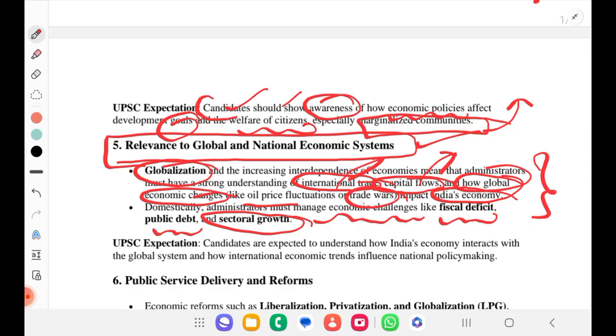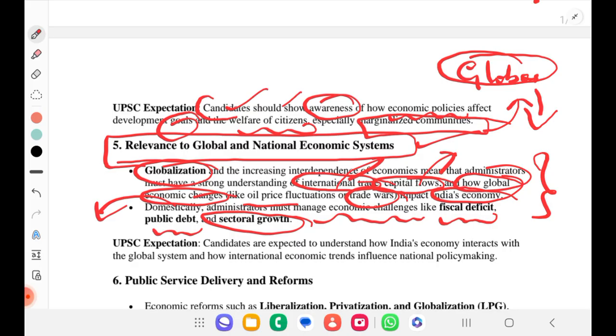How will you understand the economic changes globally like oil fluctuations, trade wars, etc.? We know globalization is making a global interdependence of economies, right? That should not impact negatively on India's economy. And accordingly we should be making fiscal policies and also managing public debt, etc., right?